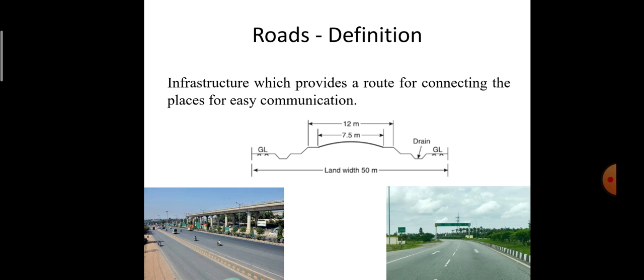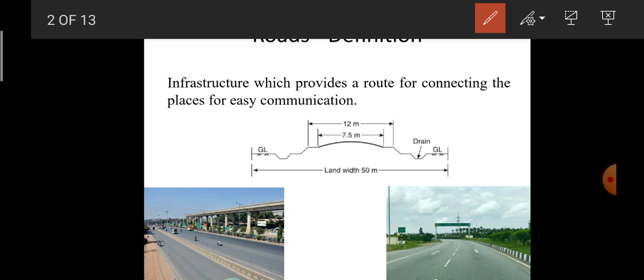So roads are the infrastructure which provides a clear route for connecting the places for easy communication or easy transportation. Here you can observe the cross section of the road, wherein the land width throughout is equal to 50 meters.